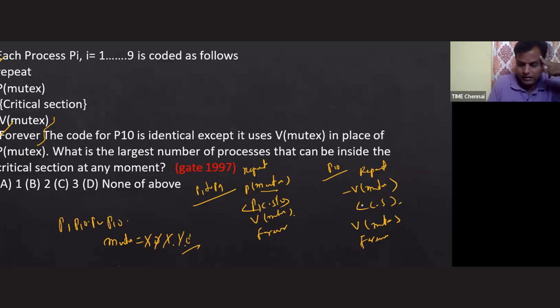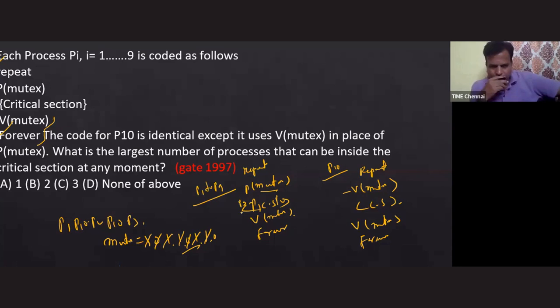So what is P10 doing, sir? It is setting this value to 1, entering inside the critical section, coming out of the critical section, and setting this value as 1. Since the current mutex value is 1, you can easily give a chance to process P3 also. So P3 is performing down on mutex, and process P3 is there inside the critical section. So in this way, whenever the mutex value becomes 0, at that point of time, I'm taking the help of process P10.